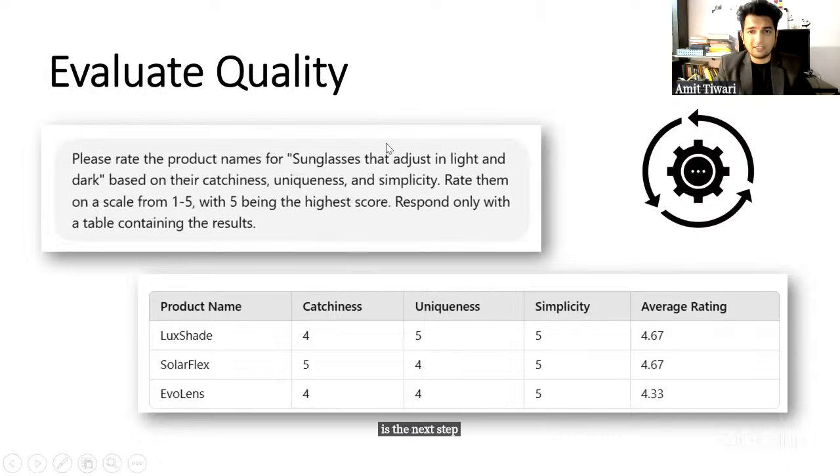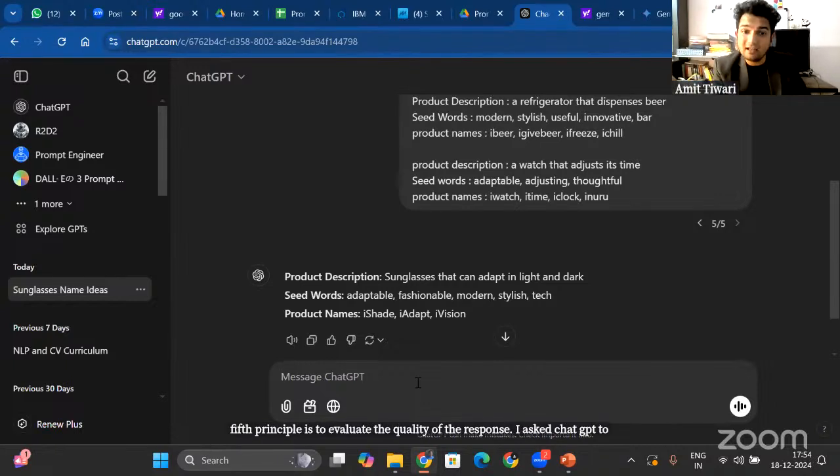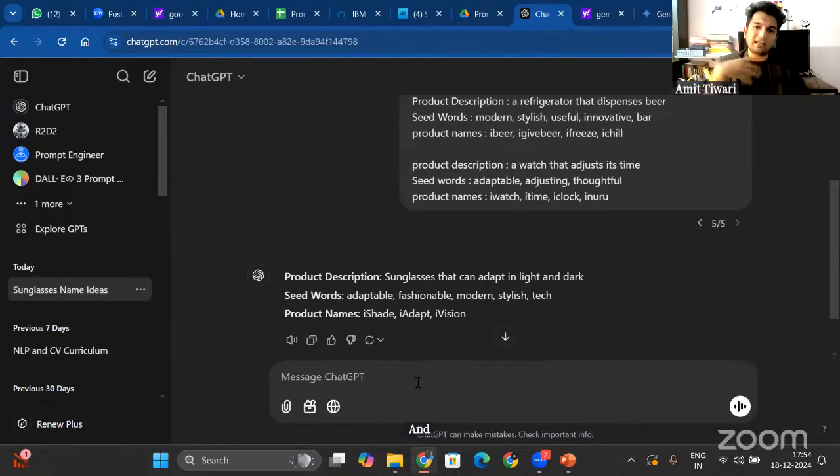And to evaluate the quality, we will ask ChatGPT to evaluate whatever it has generated to give me a direction of selecting the response. Okay, so I will ask ChatGPT. So it has generated these three. So the fifth principle is to evaluate the quality of the response. I ask ChatGPT to evaluate what it has generated and give me a matrix so that I can choose the name from it. Right. So I will ask it.